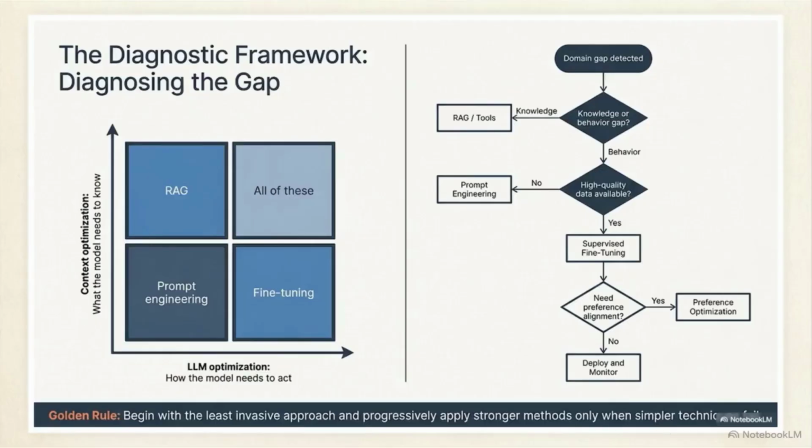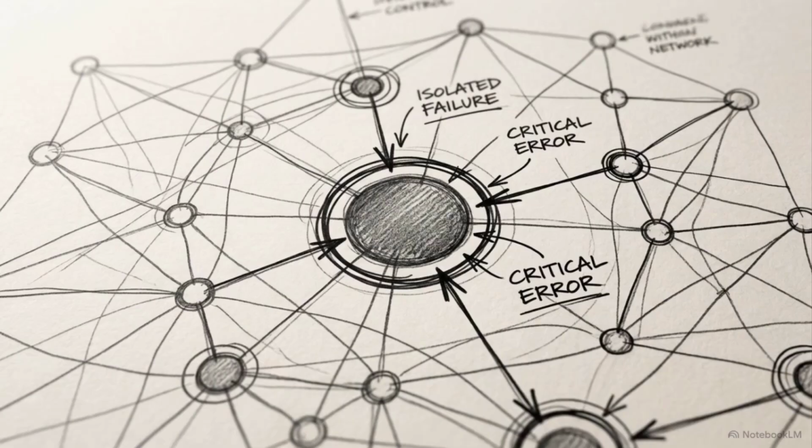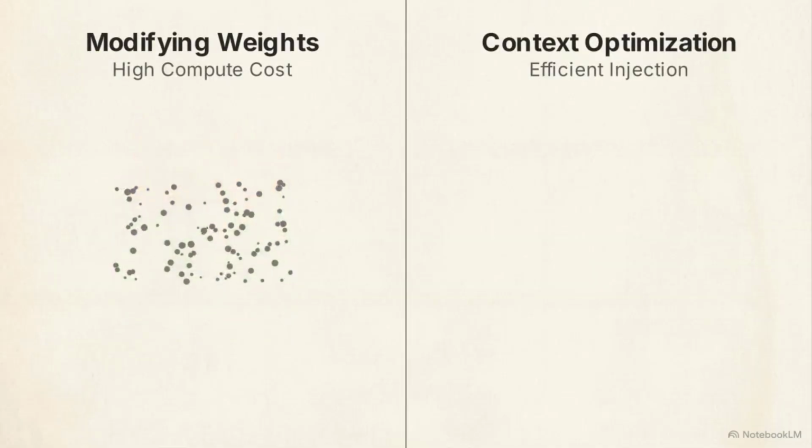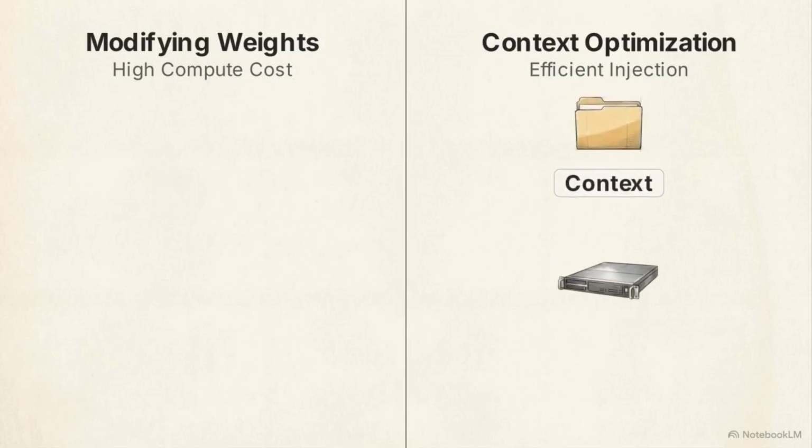This matrix shows the diagnostic framework. Exhaust simple context optimization on the vertical axis before altering model weights on the horizontal axis. Diagnose first. Is it a knowledge or behavior gap? A knowledge gap leads to RAG. A behavioral gap dictates supervised fine-tuning. By rigorously diagnosing the exact nature of the failure up front, engineering teams avoid burning multi-million-dollar compute budgets on structural problems that could be solved by simply injecting better context.